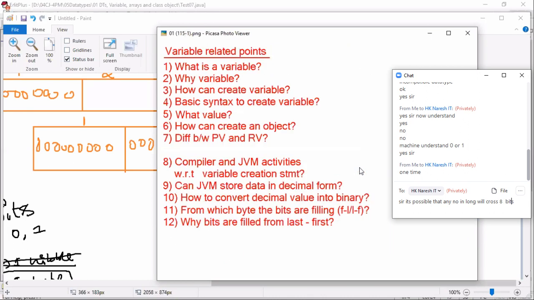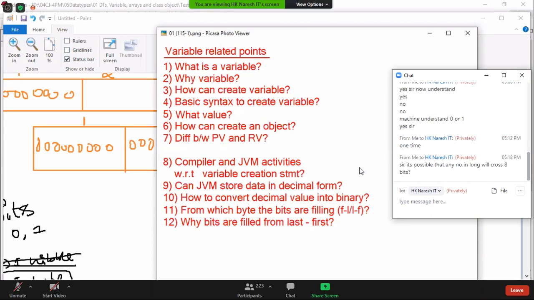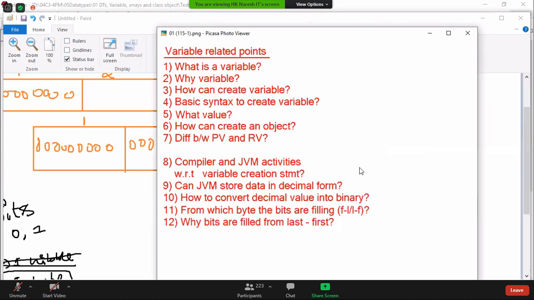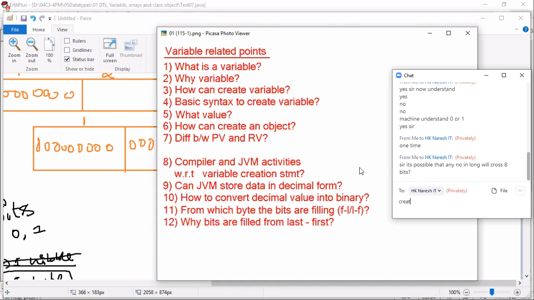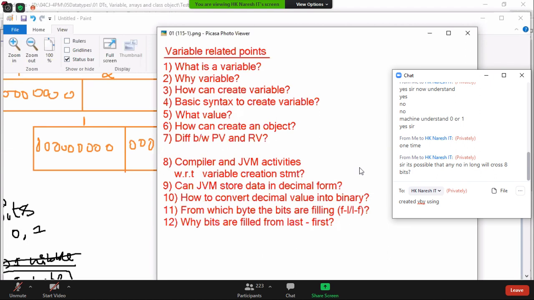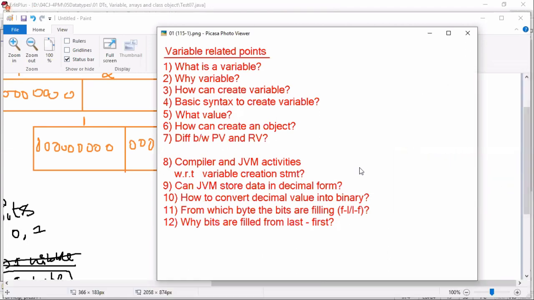Now, I have finished all the 12 points. Can you please read them yourself? What is the difference between primitive variable and reference variable? Primitive variable is created by using a primitive data type. Reference variable is created by using a reference data type. Primitive variable is meant for storing a primitive value. Reference variable is meant for storing an object reference. That's a simple point. Please verify all these points in the material.